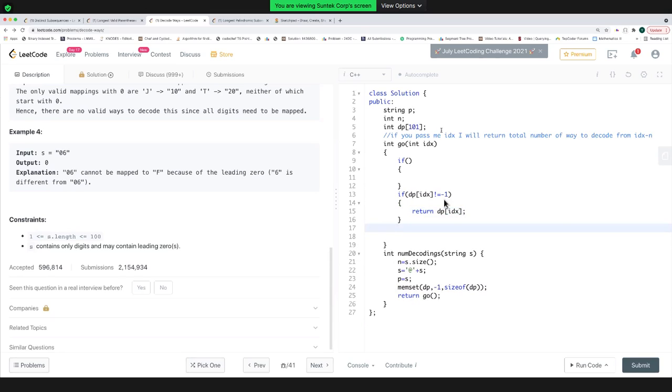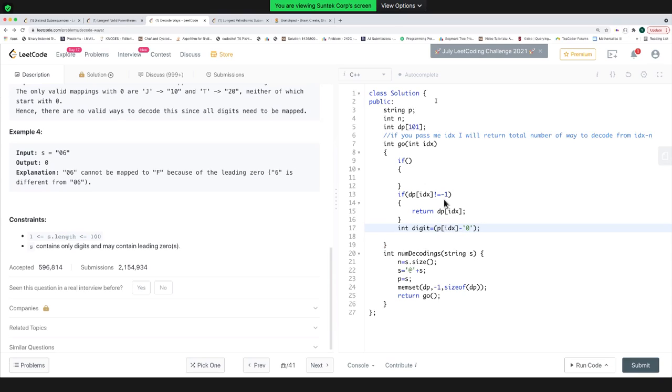Otherwise, I'm currently at the IDX element and I need to make some decision on it. So let's find the digit at the IDX index. It will be key array of IDX, the character at IDX index, and I know it will be a numeric digit. If I subtract the character 0 from it, I'll get an integer.